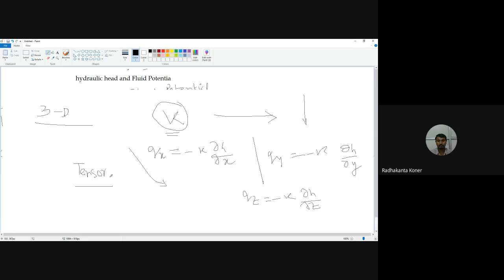Then the tensor quantity value will take the shape of a complex equation.